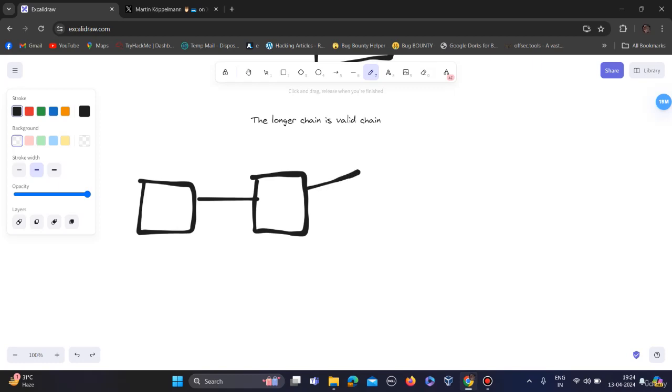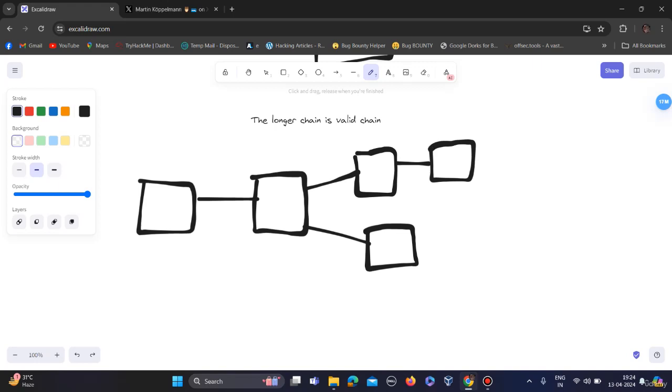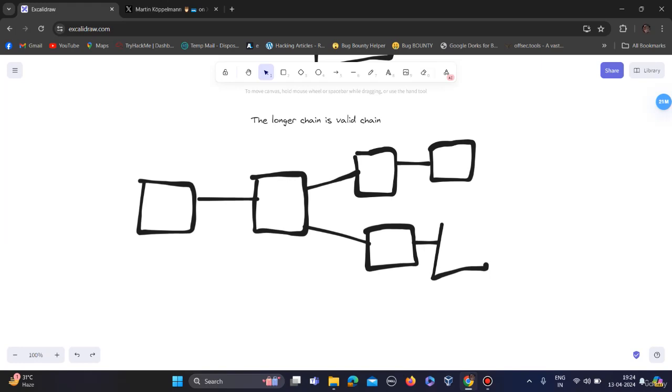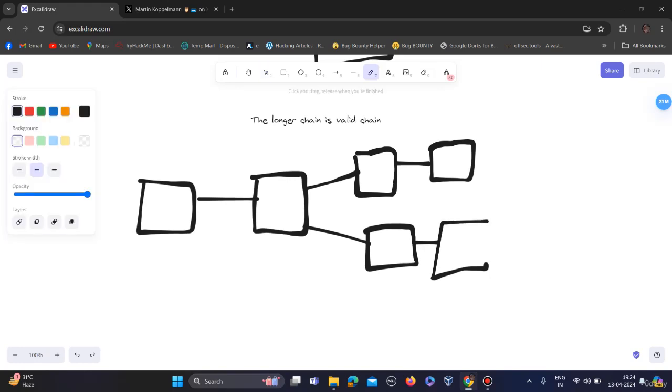So it created a fork, and it goes something like this. Okay, so suppose because of this 51% attack, the attacker gains a majority of the hash rate of a blockchain, meaning the majority of the computational power.